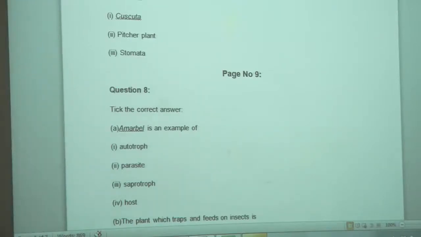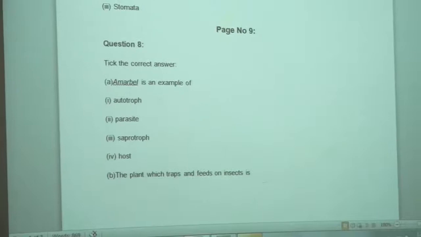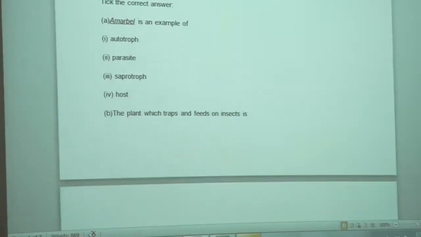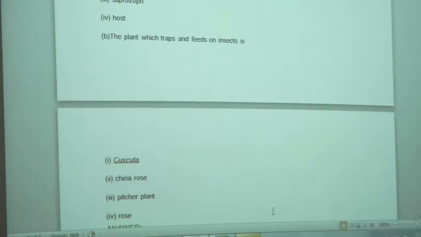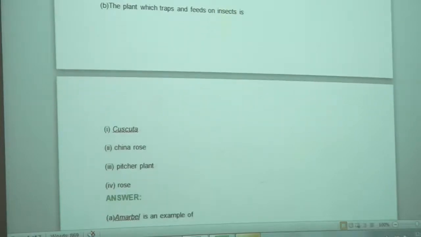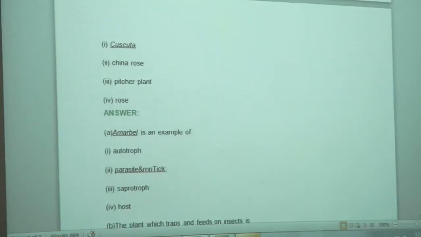So the correct option is parasite. Then next, the plant which traps and feeds on insects is. The correct answer? Yes, pitcher plant. Then the next. So here are the answers.